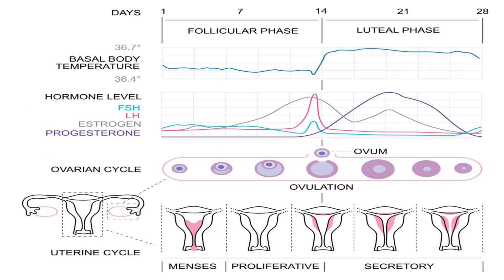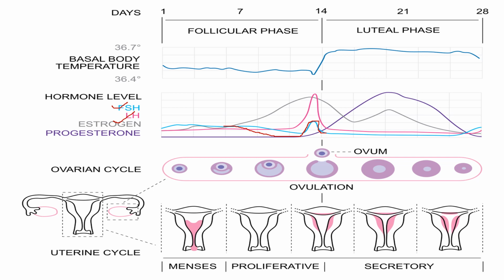So in a nutshell, we can say what the changes of hormones are in different phases. In the follicular phase, first we look at the level of FSH and LH. You can see that FSH is low initially, but it is higher than LH, and just before ovulation also the level of FSH is gradually increasing.